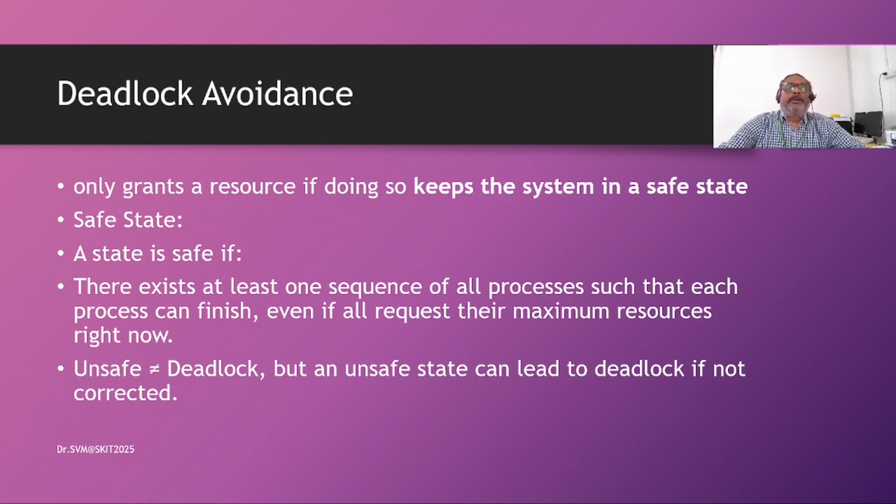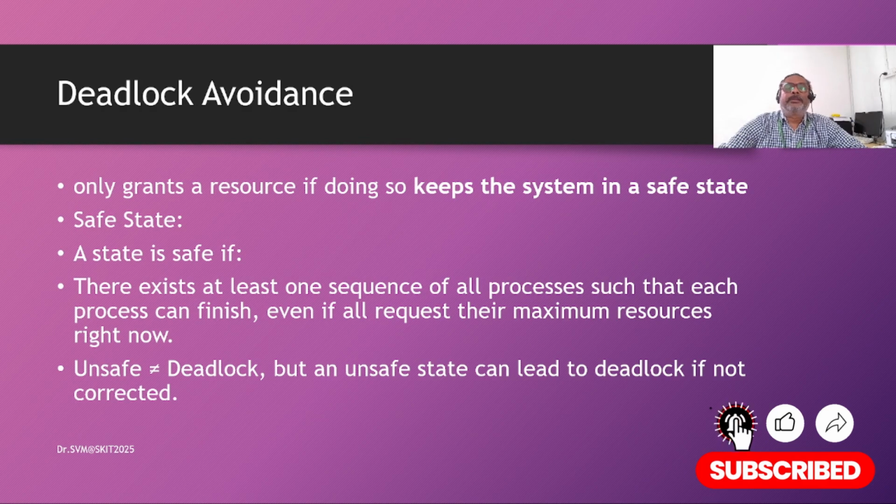Unsafe does not necessarily mean deadlock, but an unsafe state can definitely lead to deadlock if not corrected in time. So we want to ensure every time that our system is in a safe state.